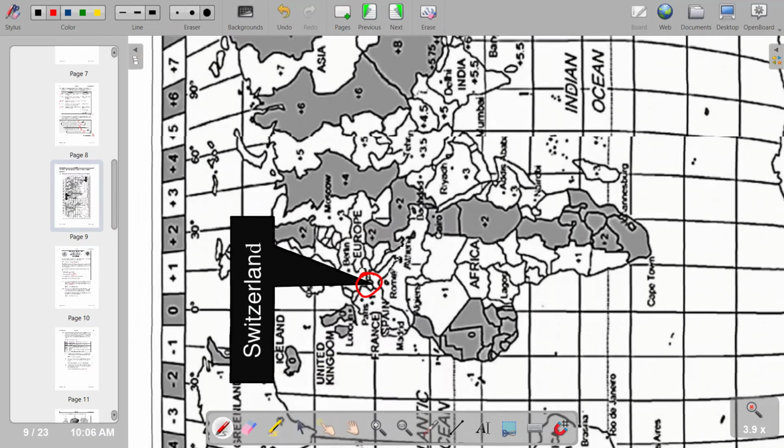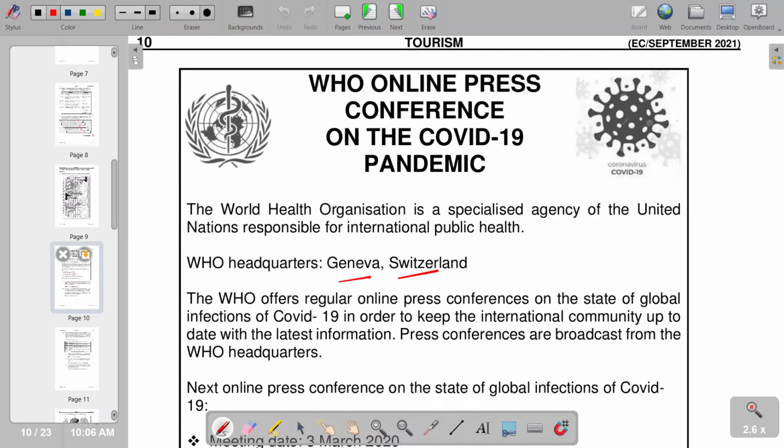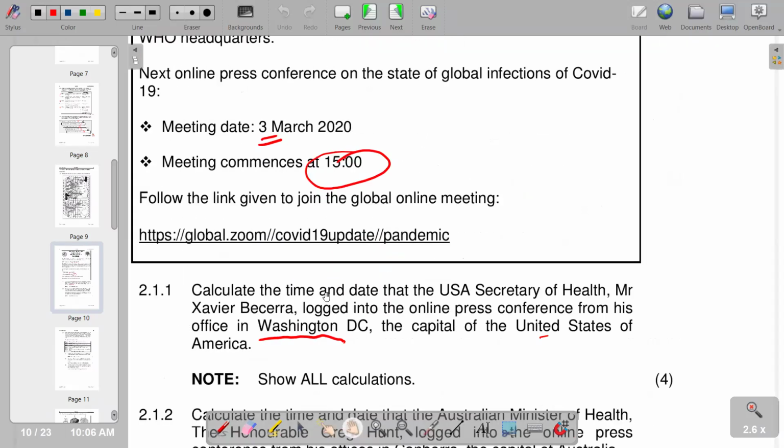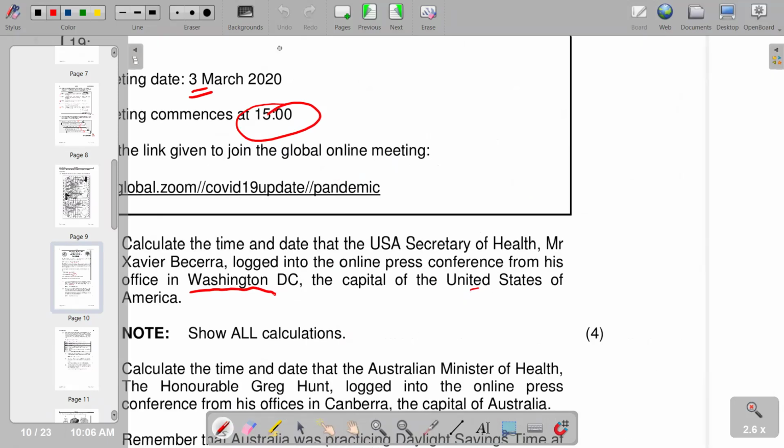If you go up, we'll see that it is in line with our +1. So we are saying Switzerland is a +1.